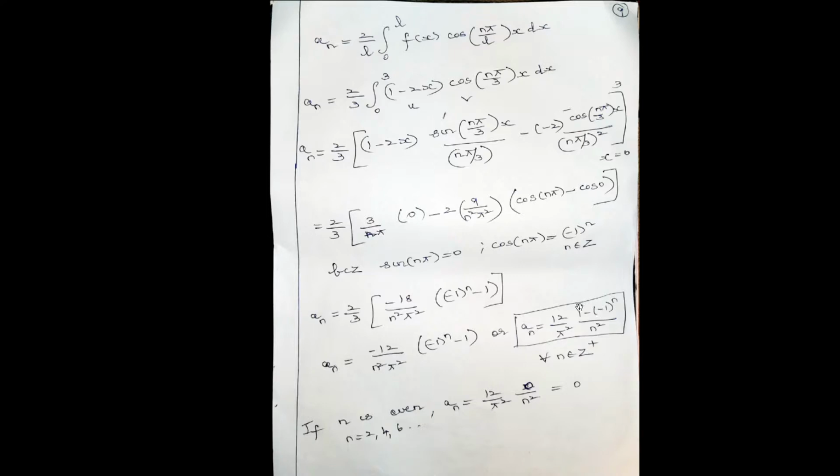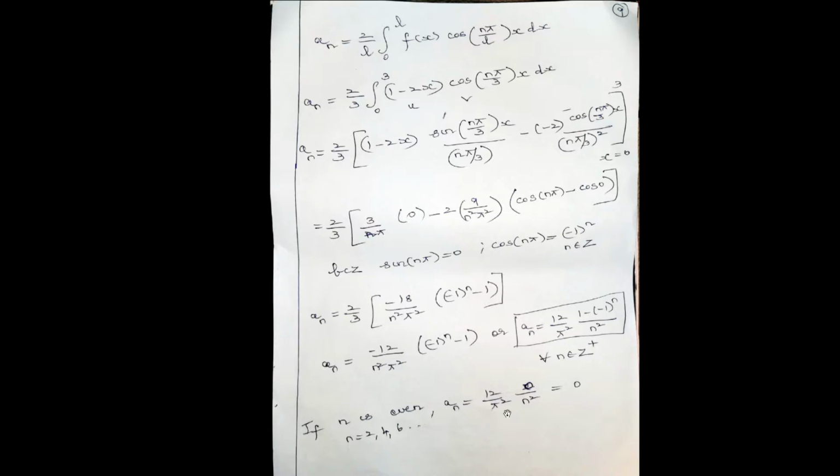So I have told you, whenever you have this combination 1 plus or minus minus 1 whole power n, you have to discuss two cases, odd and even. So if n is even, so let's say n is 2, minus 1 whole square is 1. So 1 minus 1 is 0. So if n is even, an is 0. This term is 0. So an is 0. If n is odd, so let's say n is 1, 1 minus of minus 1 is 2.